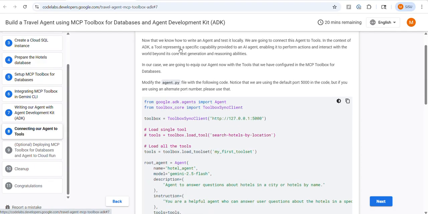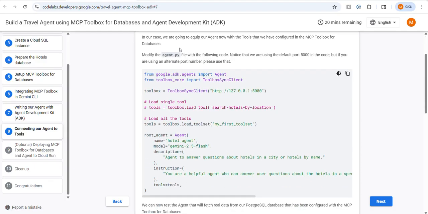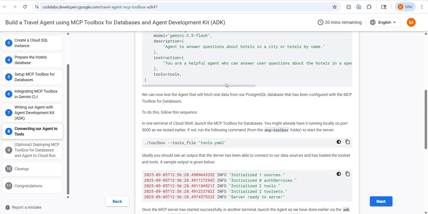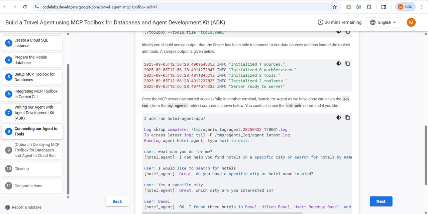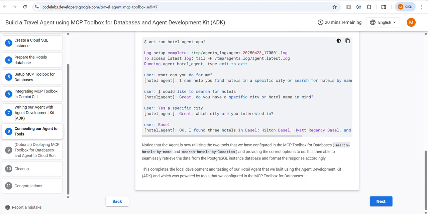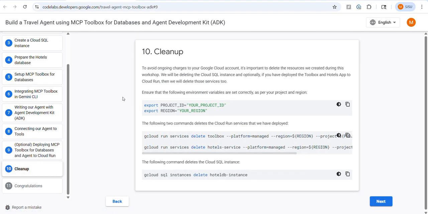In the next step, we are connecting our agent to tools as shown in the toolbox files, and here is the required logic for it. And using tools.yml, we run the files, which will help us get a particular output. And finally, after completing all these steps, we will clean up our files.